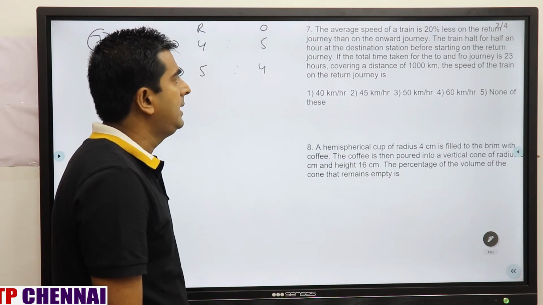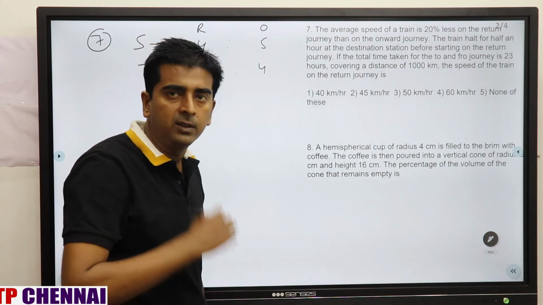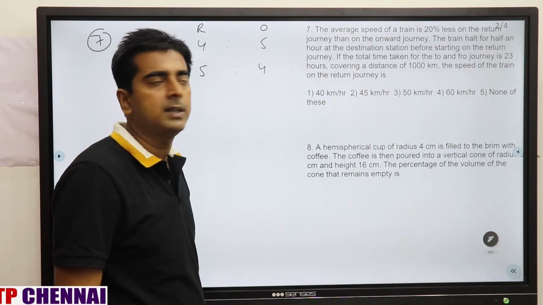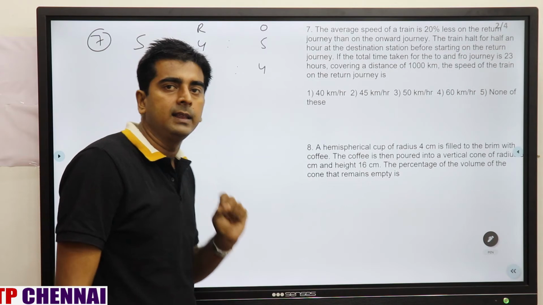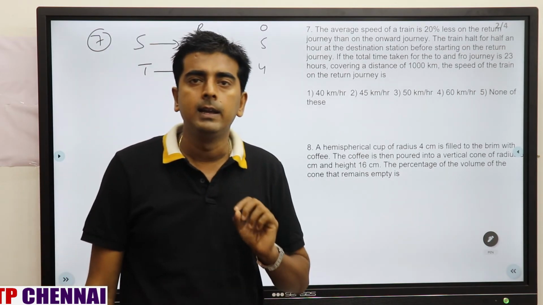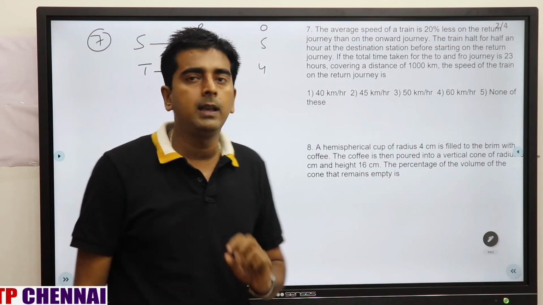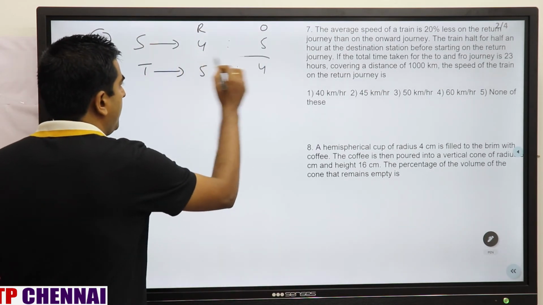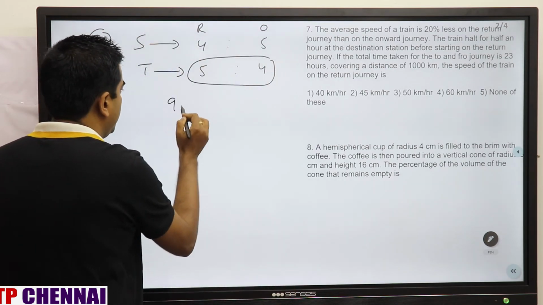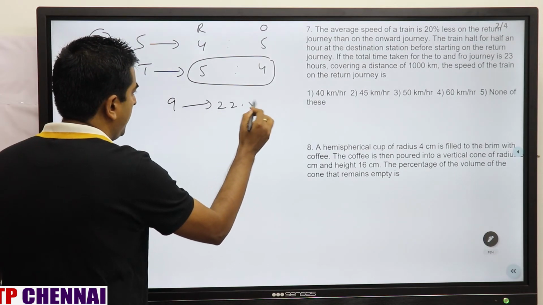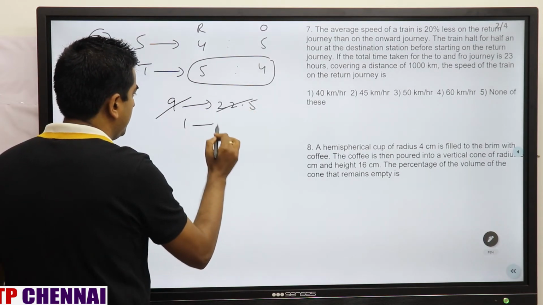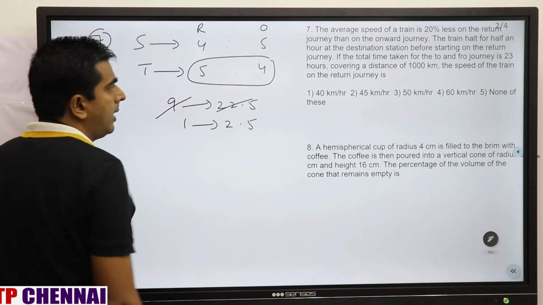The train halts for half an hour at the destination station before starting on the return journey. If the total time taken for the to and fro journey, that means going and coming, is 23 hours, but in that the train halts for half an hour. That means how much time did the train travel? 22.5 hours. And here what about the total parts? 9 parts. So 9 parts is nothing but 22.5 hours. So 1 part is nothing but how much? 2.5.